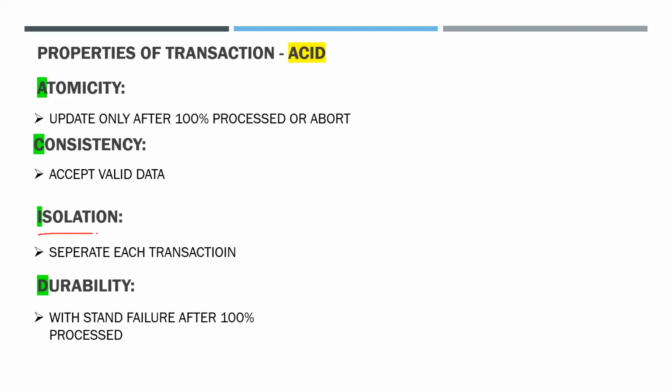Isolation. Isolation is a property of an online transaction processing system. It should separate each transaction. Hundreds of thousands, lakhs of users access a transaction system at the same time, performing transactions simultaneously.